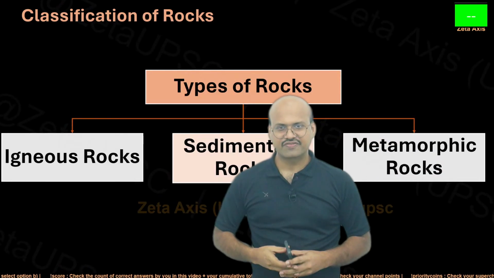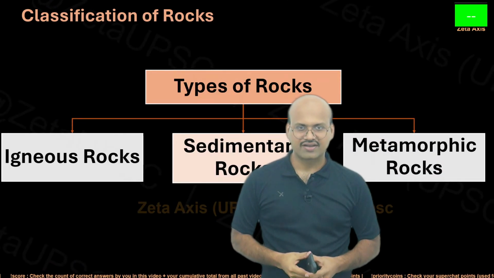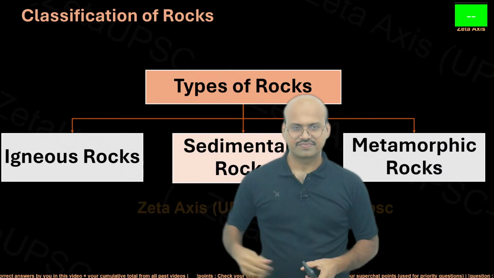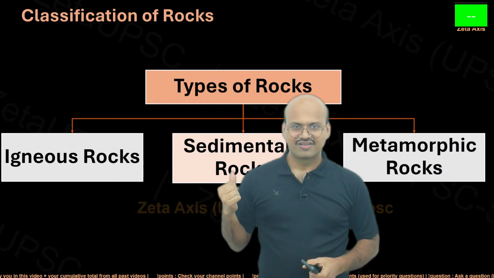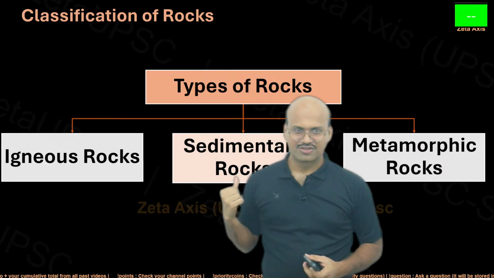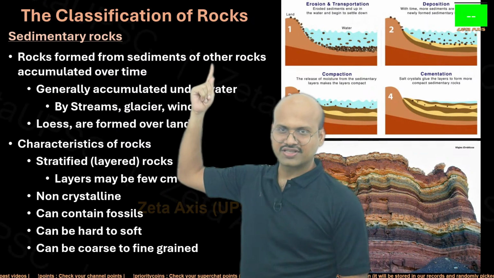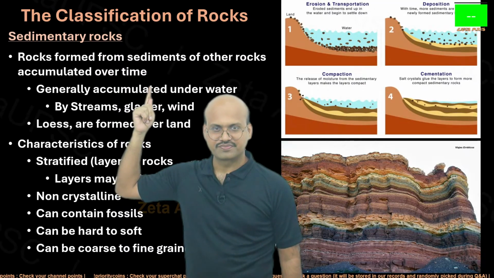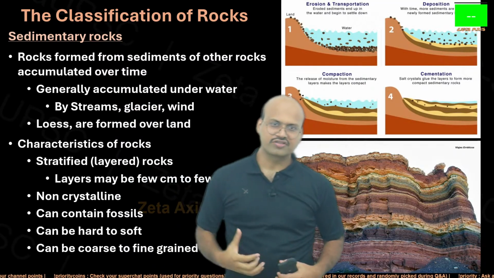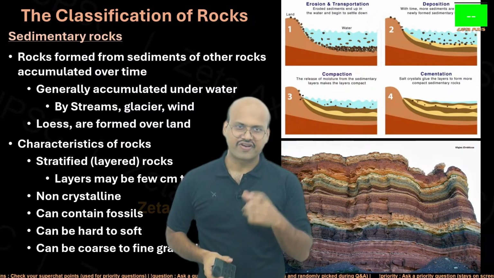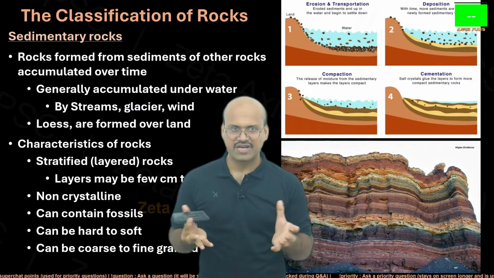Now let's see the classification of rocks. So there are different types of rocks. We already saw the igneous rocks. So now let's see the sedimentary rocks. The sedimentary rocks are basically formed from sediments of other rocks accumulated over time. We know that rocks are broken down over time due to weathering. These smaller fragments of the rocks tend to accumulate in one place.